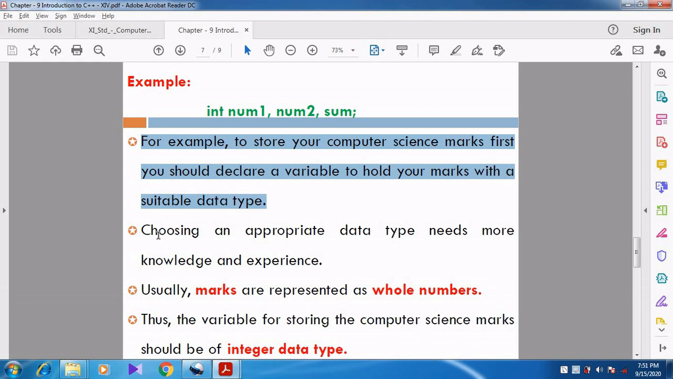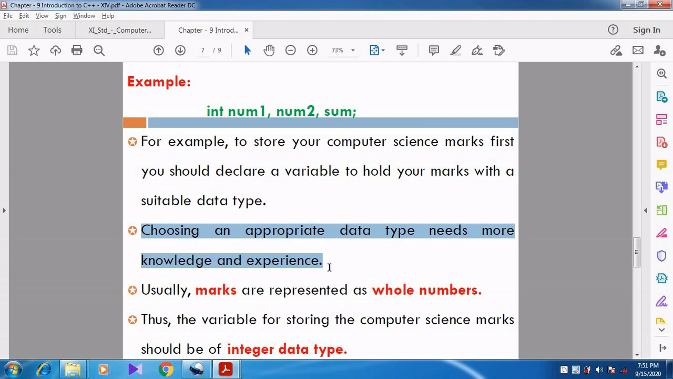Then, choosing an appropriate data type needs more knowledge and experience. So we want to have some knowledge. Why? Because we want to know about data types. Without knowing data types, we are not able to store the marks. So we should know what a data type is, and what the different data types are. So we should have some knowledge.